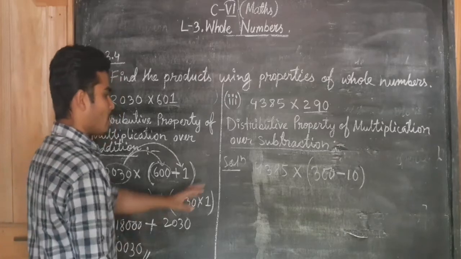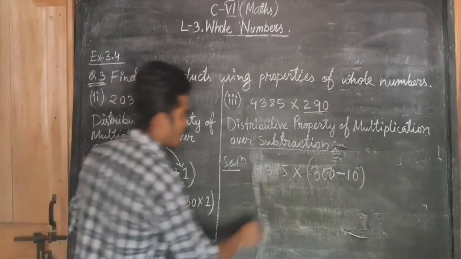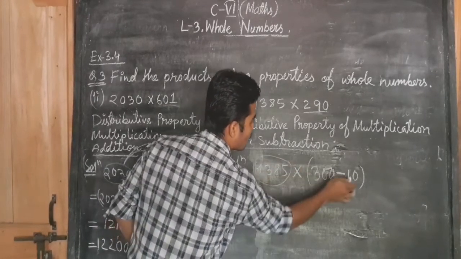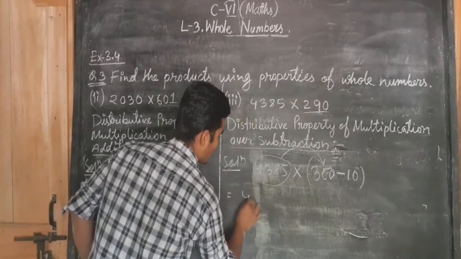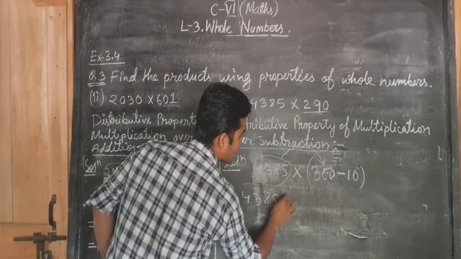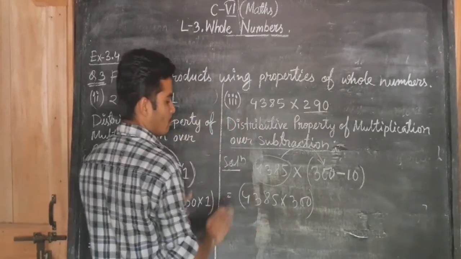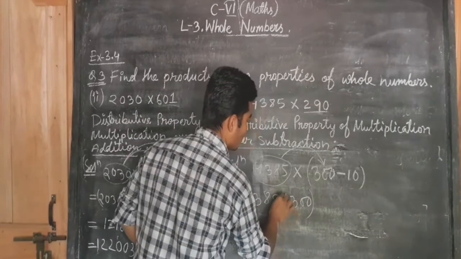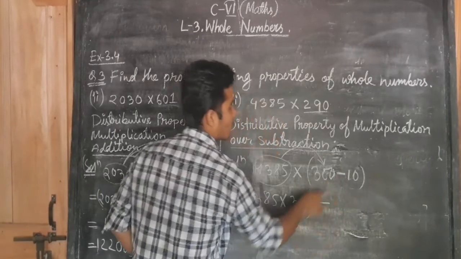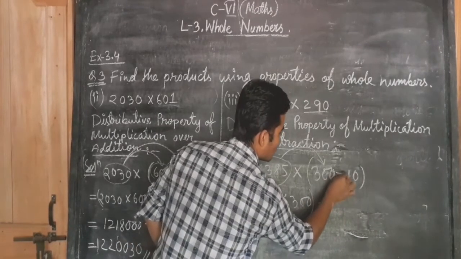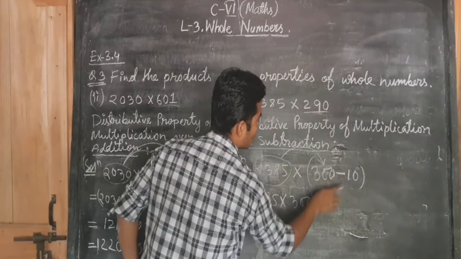So now we will follow the same method as we followed in these questions. This number will multiply both of these. First this number will multiply this number. So I have to multiply these two numbers together, 4385 into 300. Put them into a bracket so it will not confuse you. And then you have to write the sign of the two numbers which we have distributed, this one, subtract.